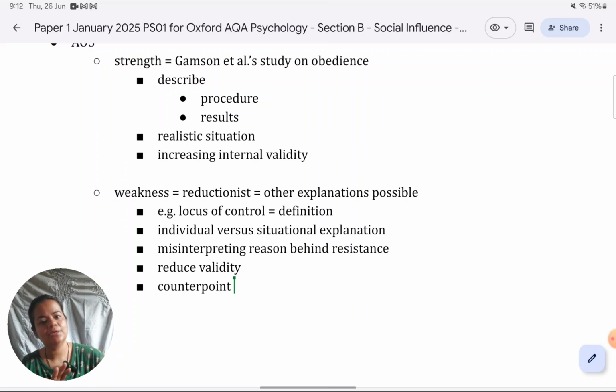So if there's such a drastic decline in obedience or conformity, it's very clear it's because of social support. If locus of control was the reason, then even in original experiments, that should have been the case, that lots of people should have not obeyed or not conformed, because lots of people are known to have internal locus of control. So no doubt it will be true for many individuals that they are not obeying because of an internal locus of control. But the classic studies and the variations, the replications, they have drastic difference in their effect size.